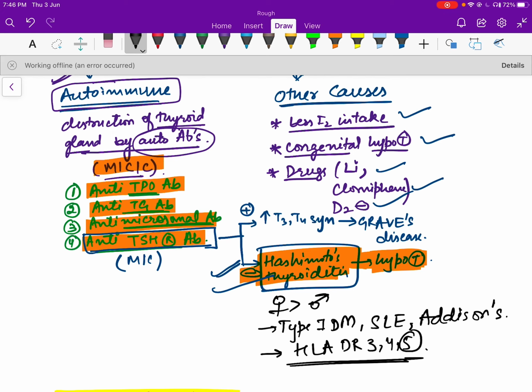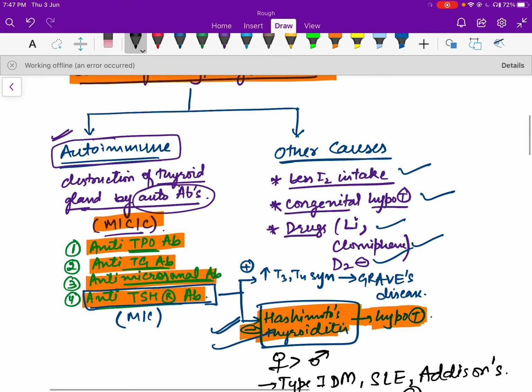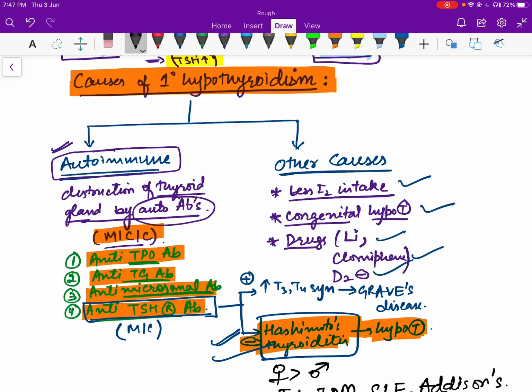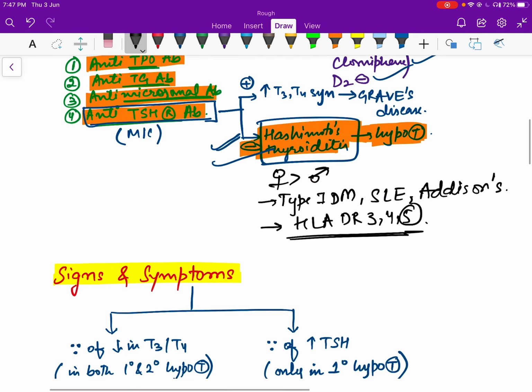Okay, now let's discuss signs and symptoms of hypothyroidism. These signs and symptoms will be applicable to all the cases of hypothyroidism, but there are some differences. Some symptoms are only seen in primary hypothyroidism, not in secondary hypothyroidism. We'll point them out once we study them.